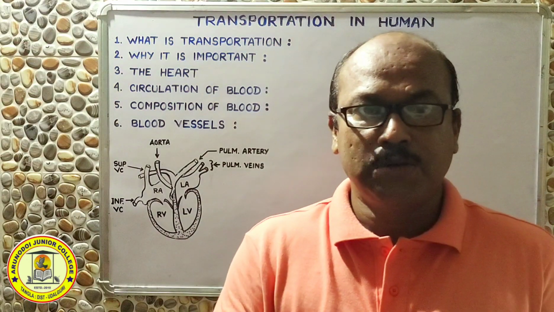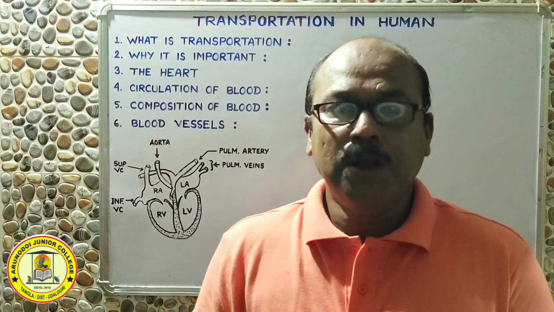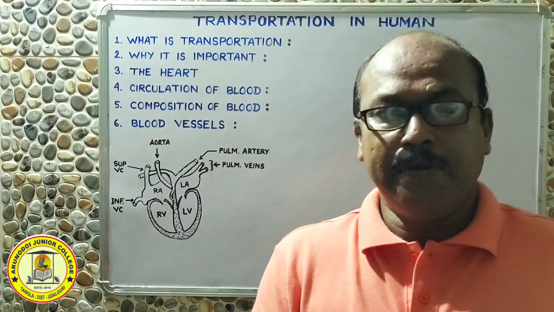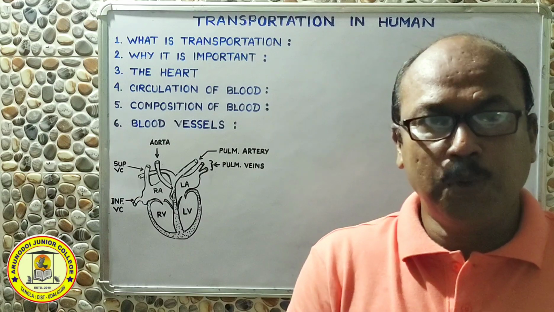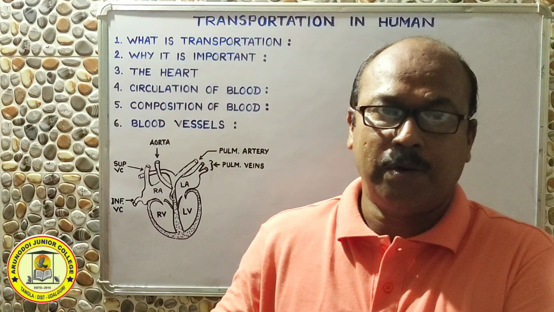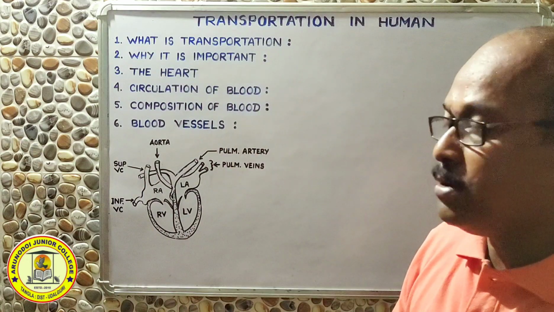It is actually carried or transported by blood and lymph. So in our body there are some substances like blood and lymph which are responsible for transporting those materials from one place to another place of our body.